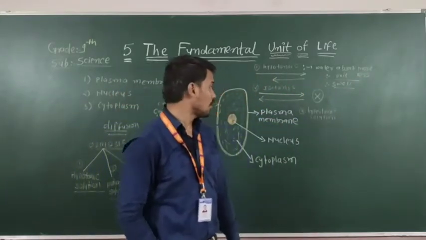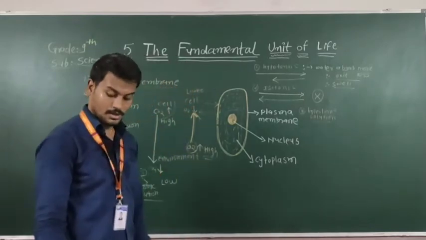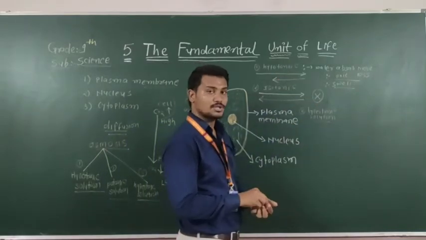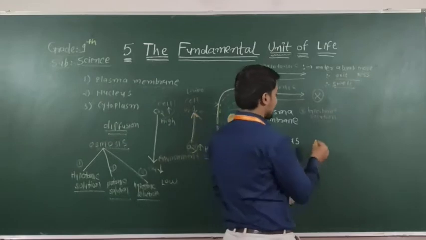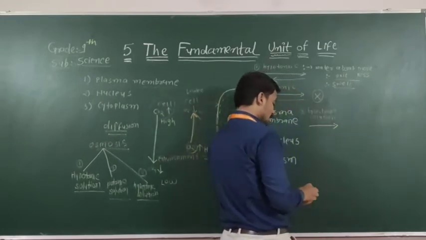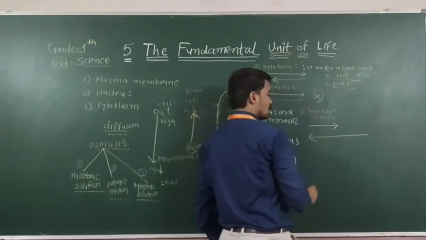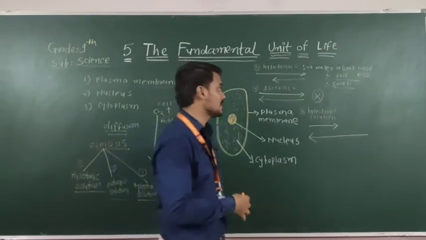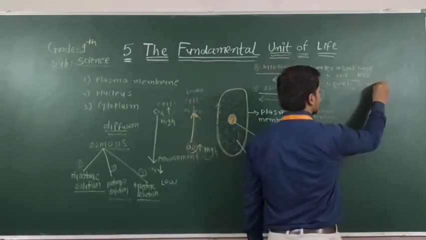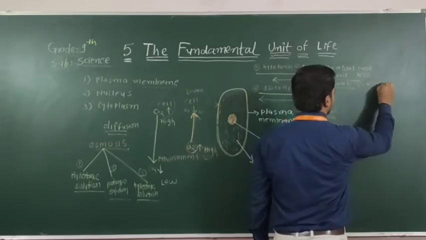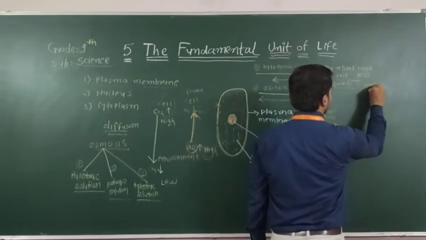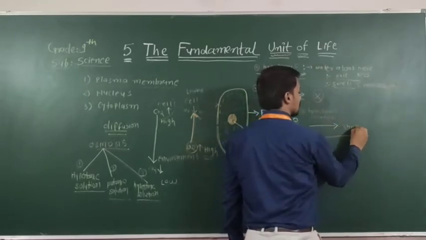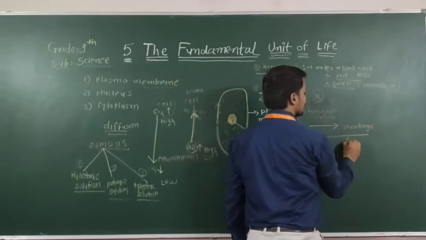Now, what is a hypertonic solution? In a hypertonic solution, it is completely opposite to the hypotonic solution. Here, incoming is less and outgoing is more. So in this case, the cell will shrink, its size decreases. The cell increases in the hypotonic case, and here it shrinks, meaning the size of the particular cell is decreasing.